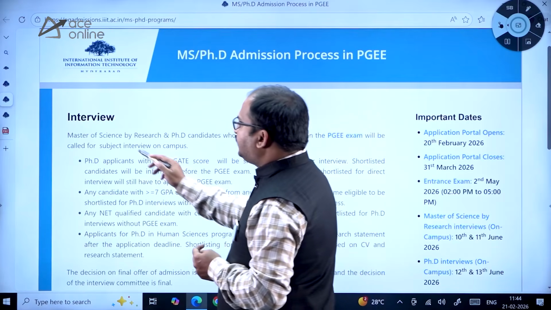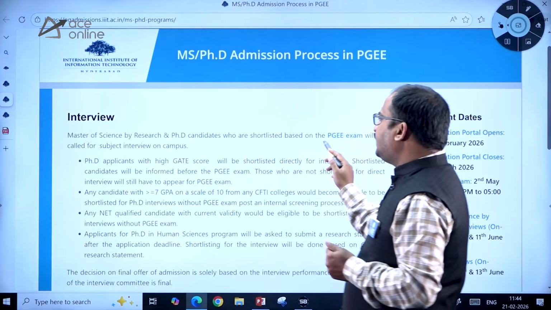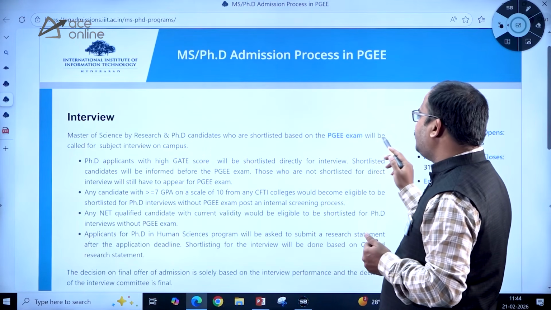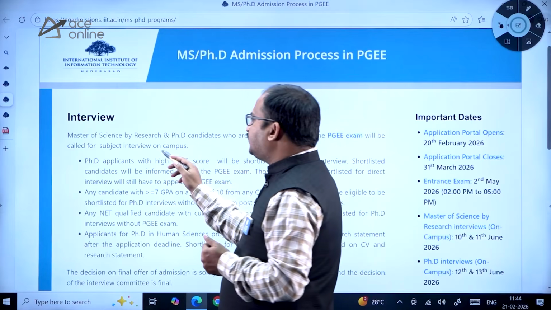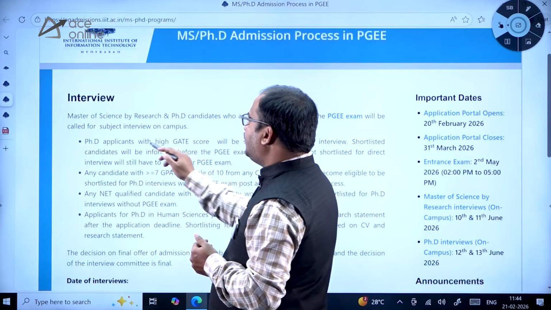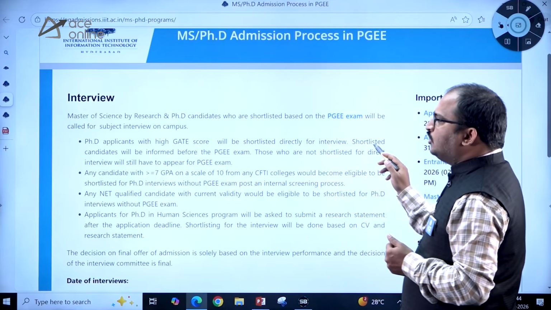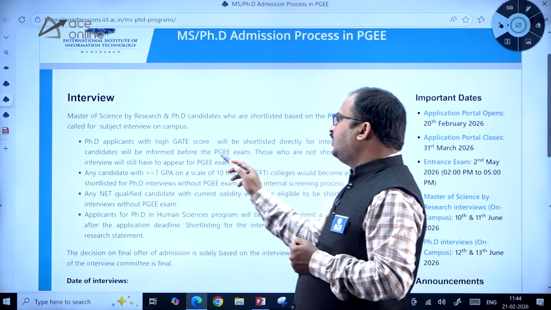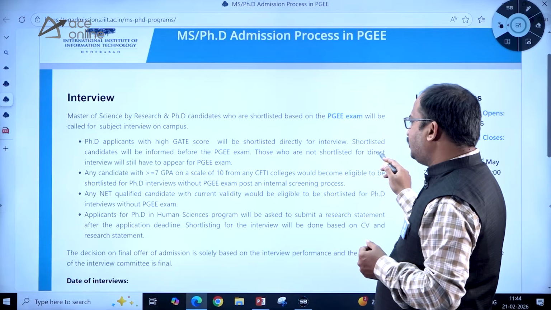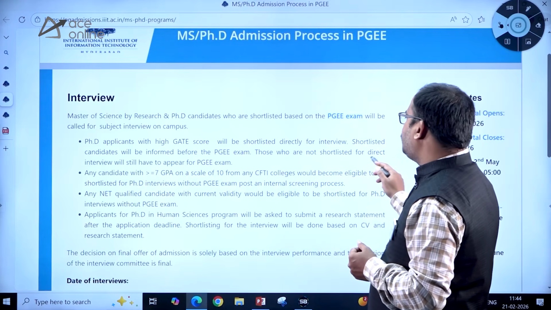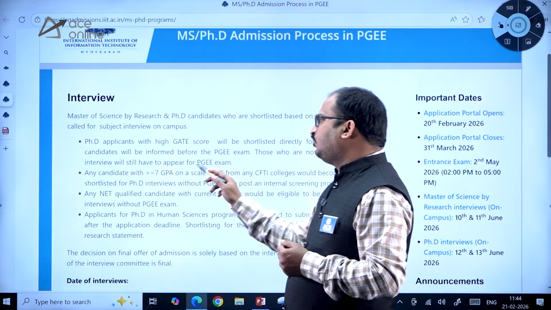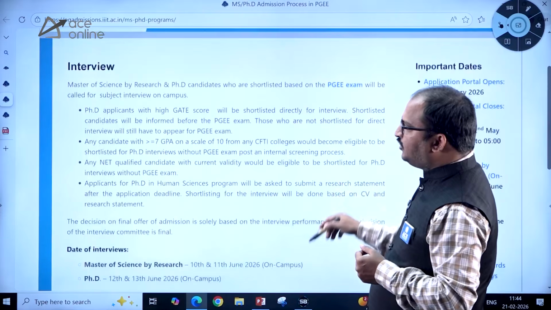So here it is given that Master of Science by Research and PhD candidates who are shortlisted based on the PGEE exam will be called for subject interview on the campus. PhD applicants with a high GATE score will be shortlisted directly for interview. Shortlisted candidates will be informed before the PGEE examination. Those who are not shortlisted for direct interview will have to appear for the PGEE examination.